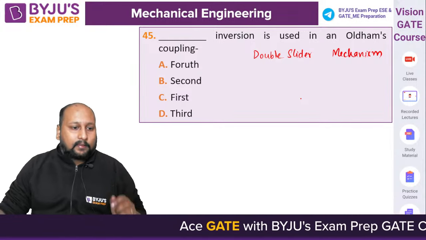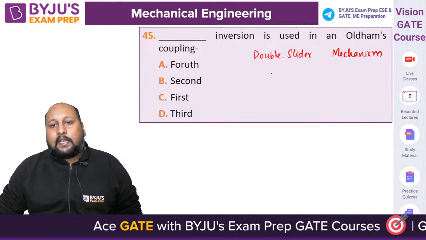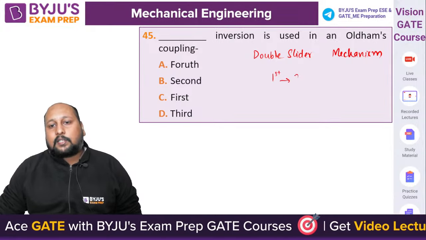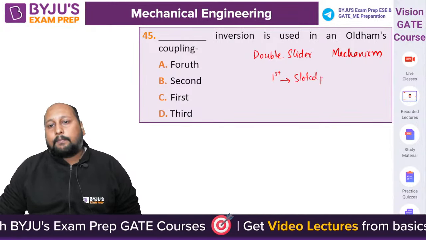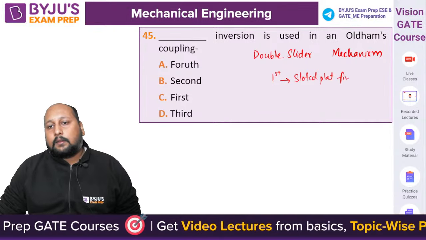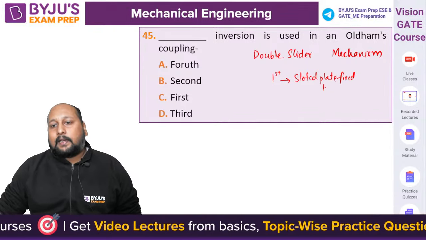Exactly. D or B? There are three inversions. First inversion is when you are fixing the slotted plate. When the slotted plate is fixed, then you are getting the elliptical trammel.